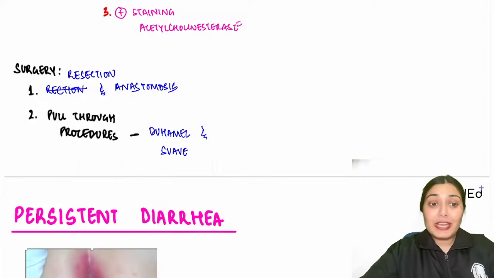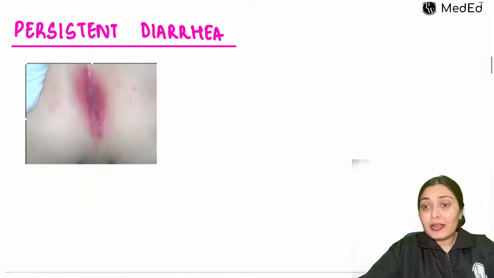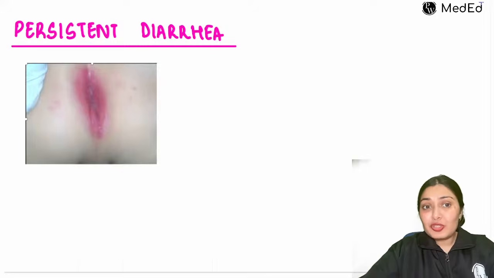Now let's move to the next topic, that is diarrheas. In diarrheas, a very important topic for you is persistent diarrhea. What do I mean by persistent diarrhea? Any diarrhea which is lasting for more than 14 days is persistent diarrhea. Look at this picture. This picture should always be there in your mind.